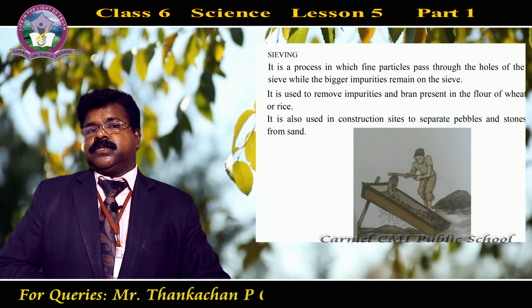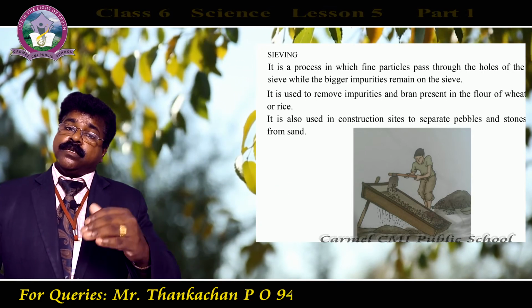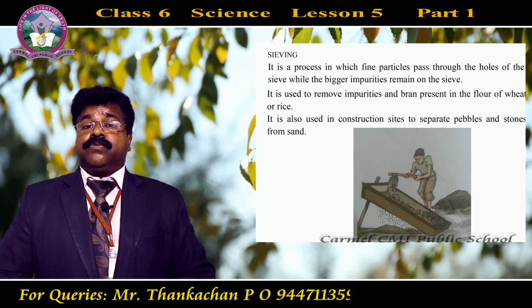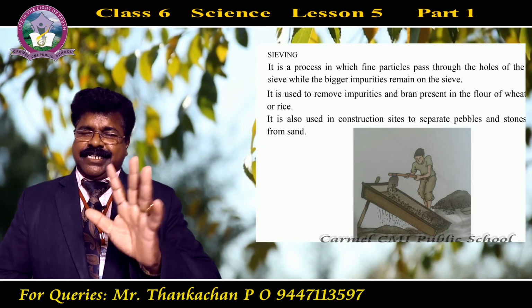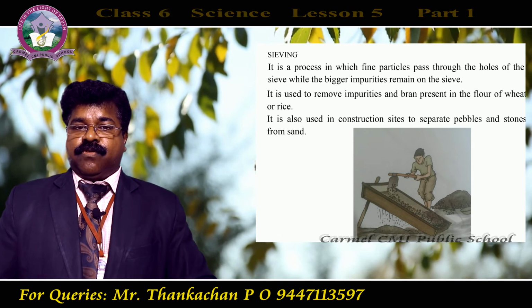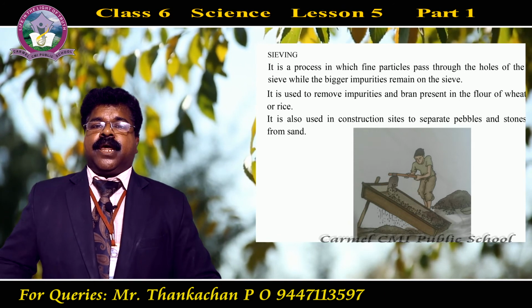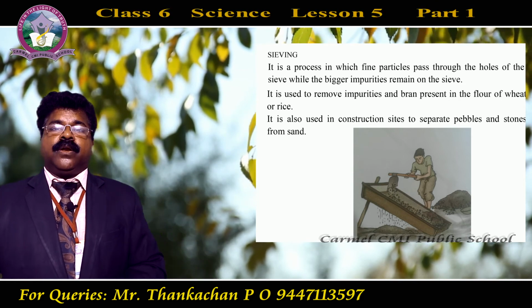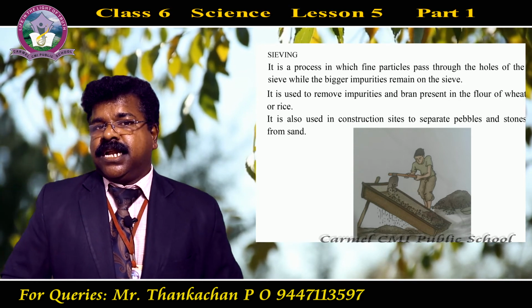So sieving is used mainly to separate waste materials from wheat flour, the food material, as well as to separate stones or pebbles from sand particles while we are doing construction work.